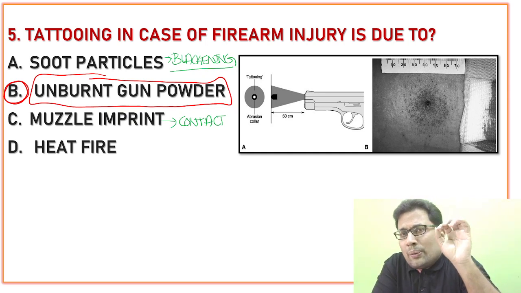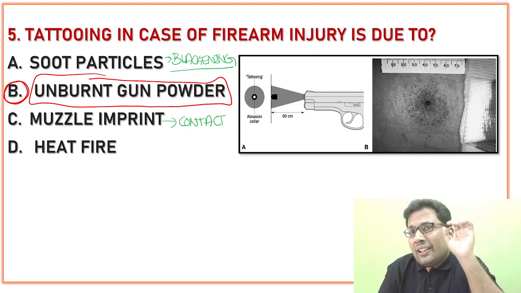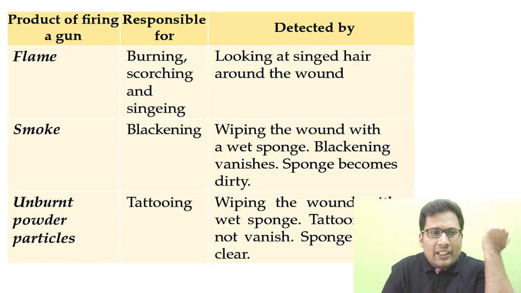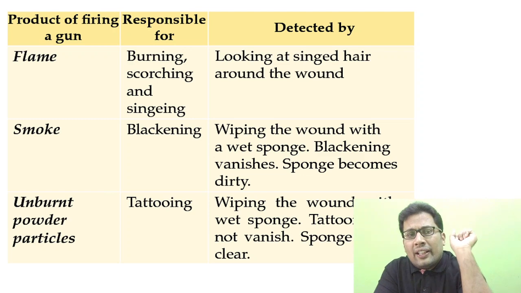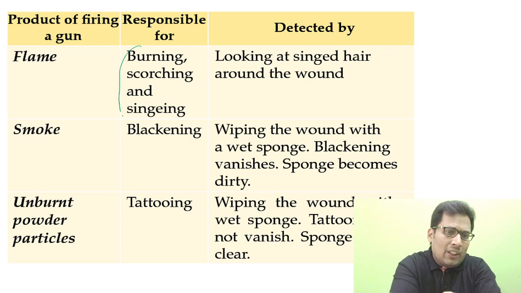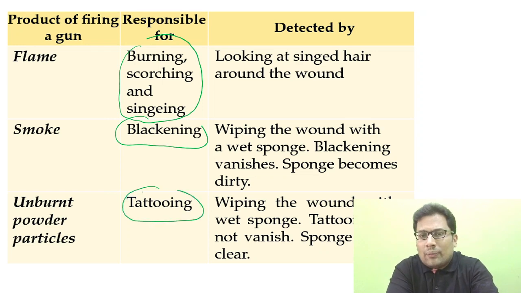Tattooing is a very important finding in near range shot. Blackening is a very important finding in close range shot. You can see here, products of firing a gun. The flame gives rise to burning, scorching and singeing. Smoke gives rise to blackening. Unburnt gunpowder gives rise to tattooing.